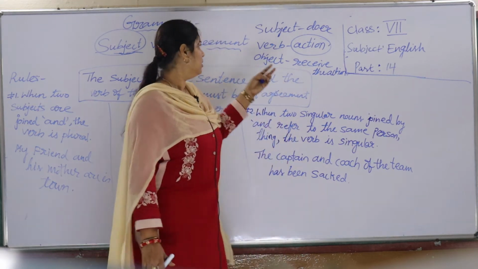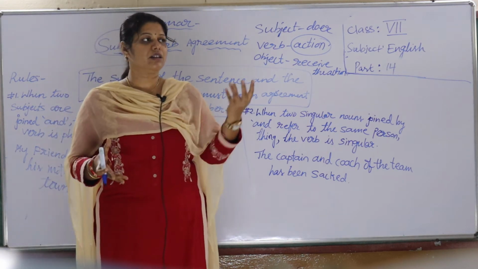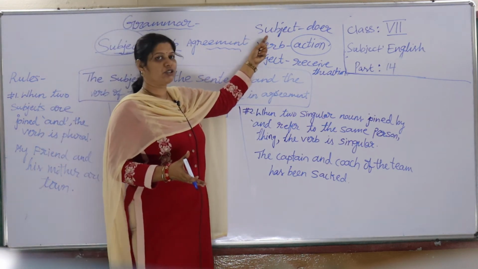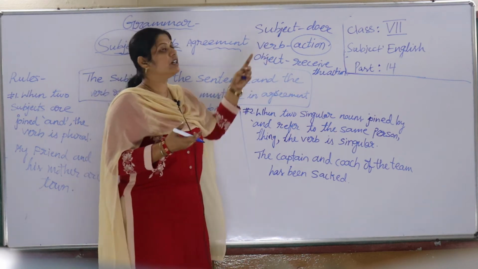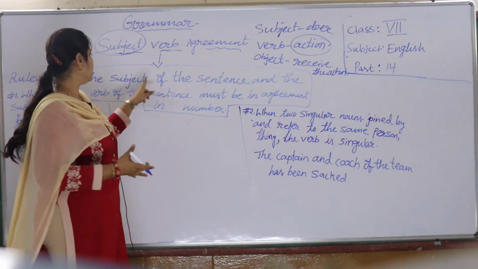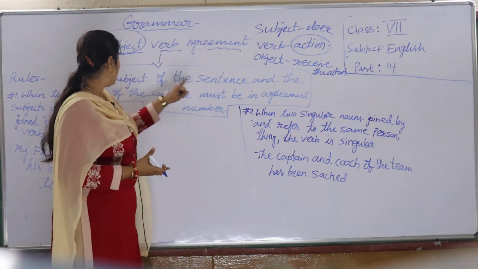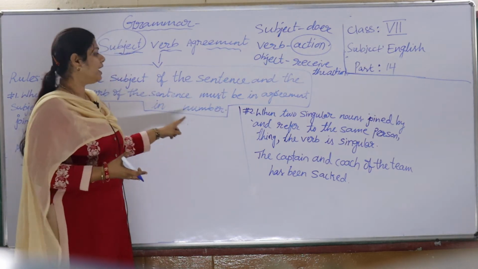So when it comes to subject verb agreement, the subject, the doer of the action, must have an agreement with the verb, with the action. So what is the definition? The subject of the sentence and the verb of the sentence must be in agreement in number.